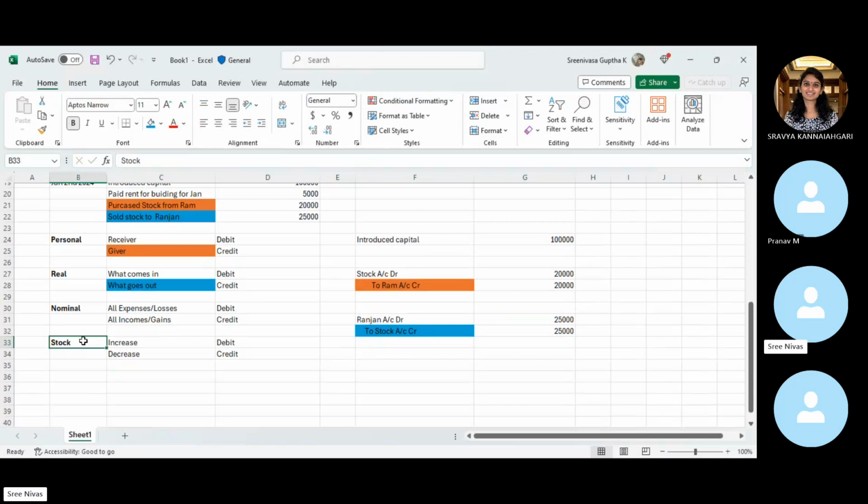It might be stock, it might be fixed asset, anything for that matter. Let's say if you purchased a car, so car we are receiving, right? So in our books of accounts, our asset value is going to increase, right? So whenever there is an increase, it has to be debited.